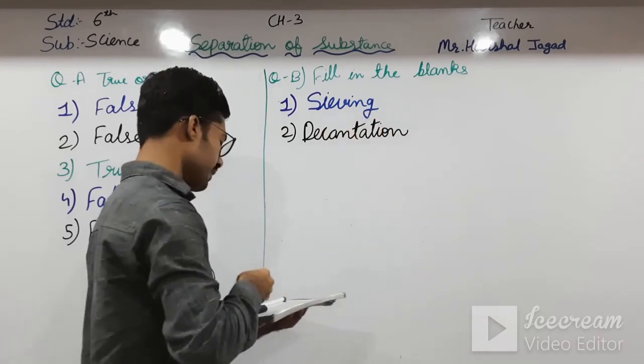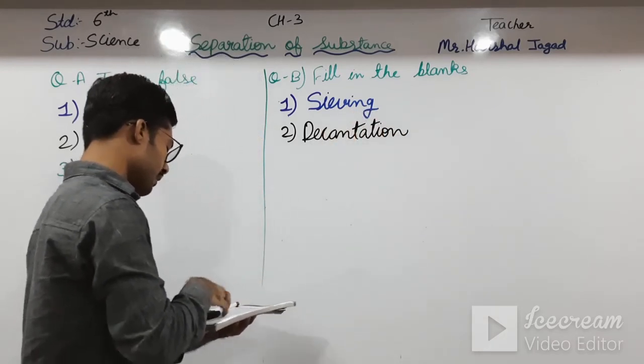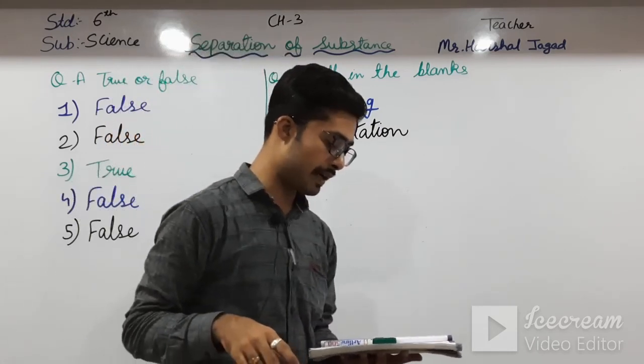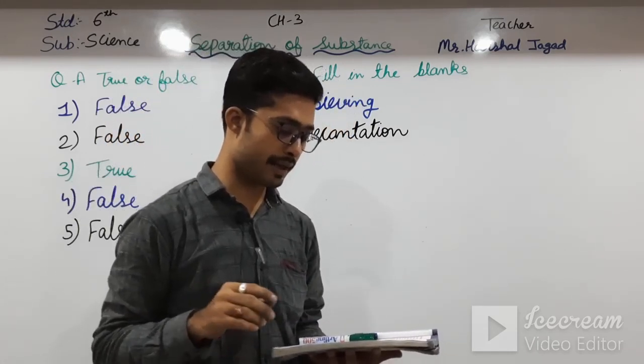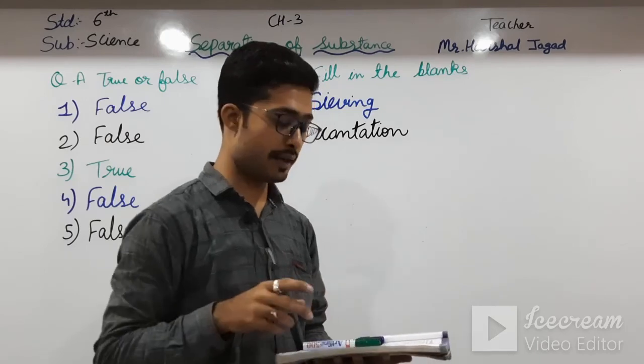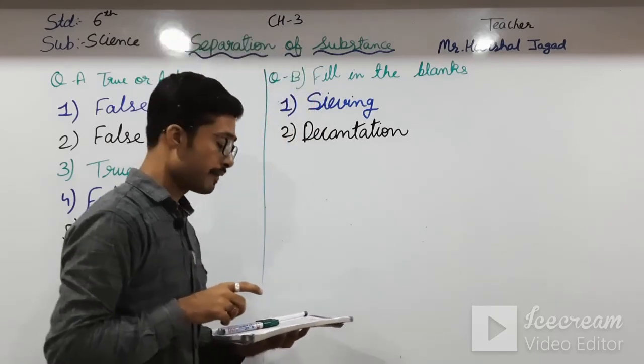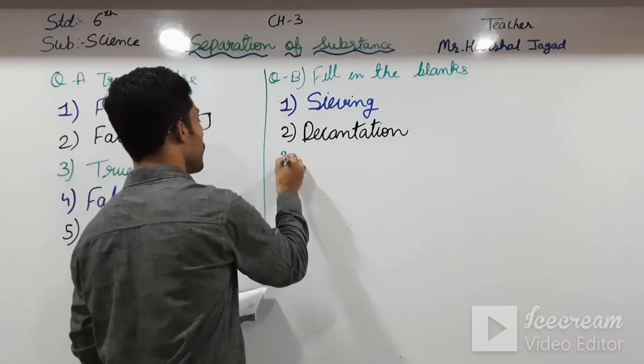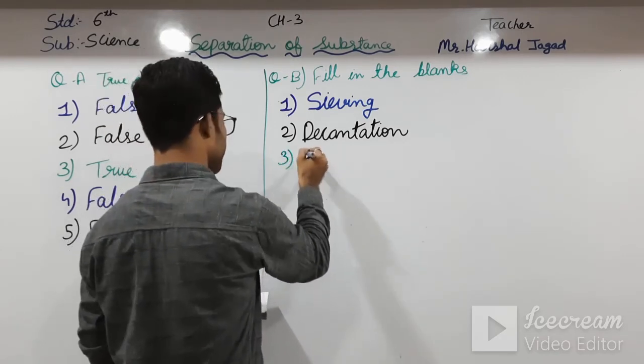Moving towards the third one: a filtering device should have holes that are dash than the particles of insoluble solid, smaller or bigger? It will be smaller, so only then can they filter out, otherwise not.